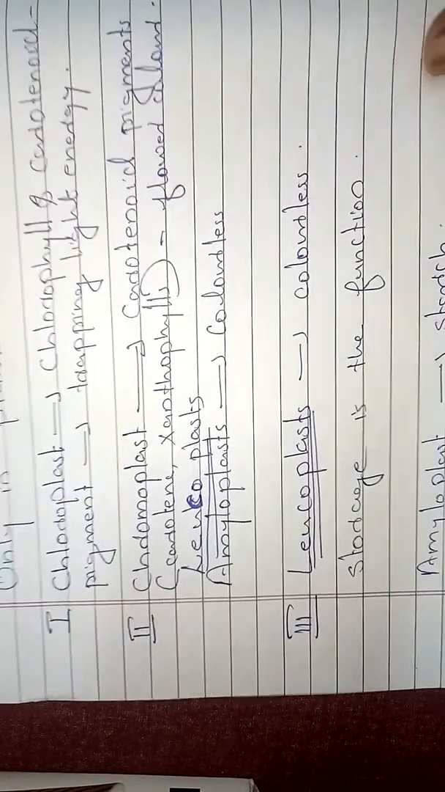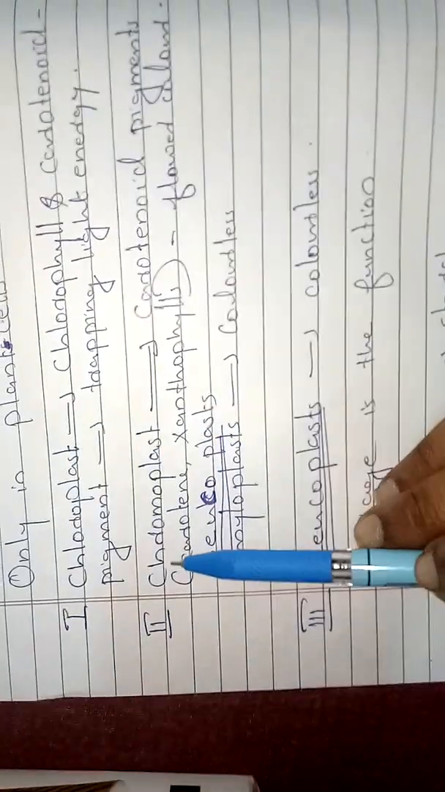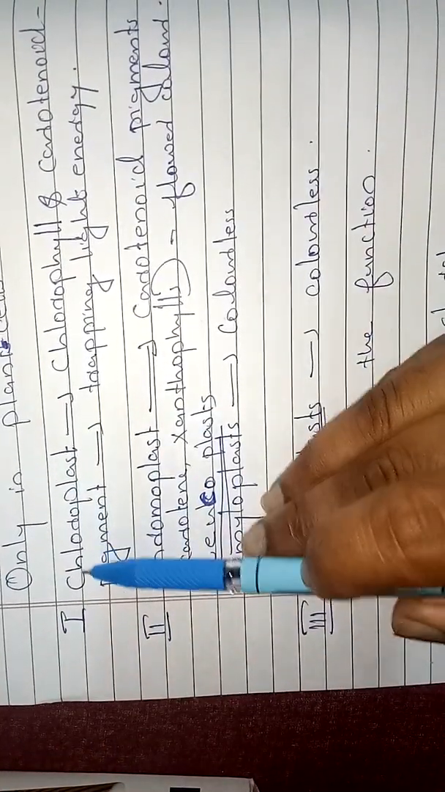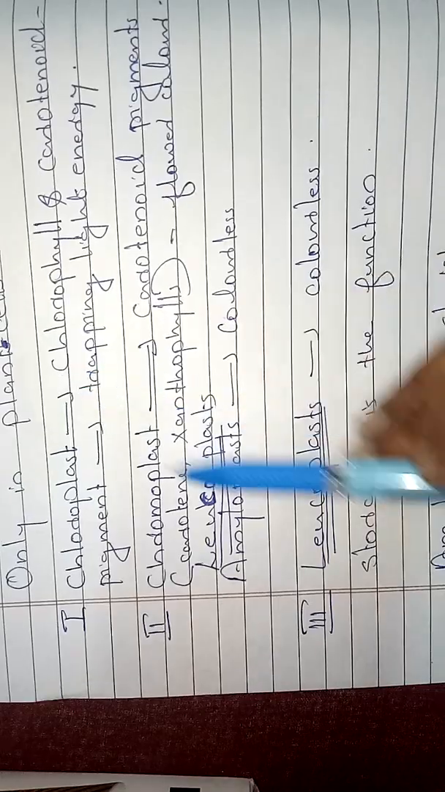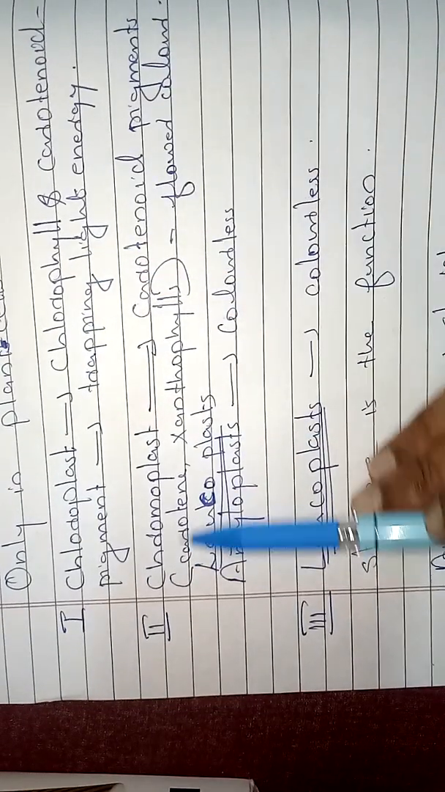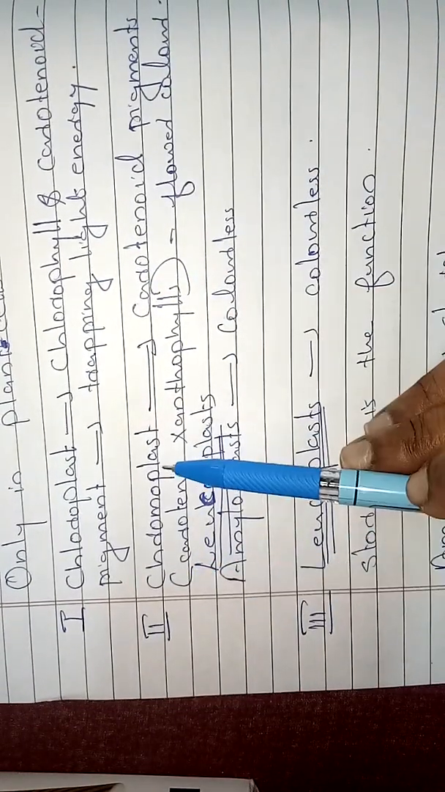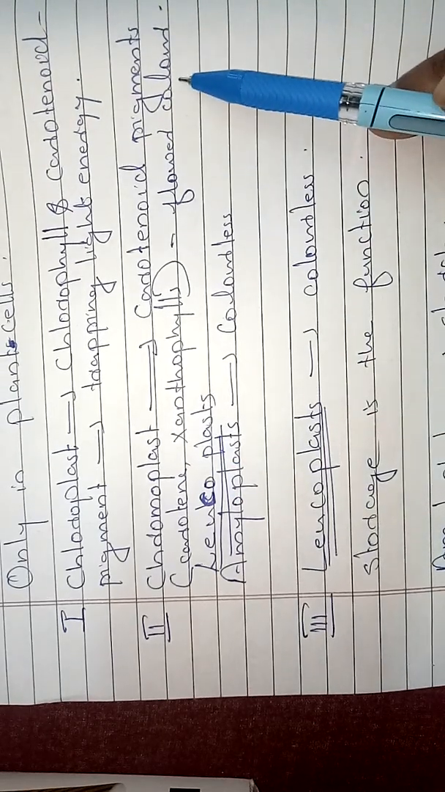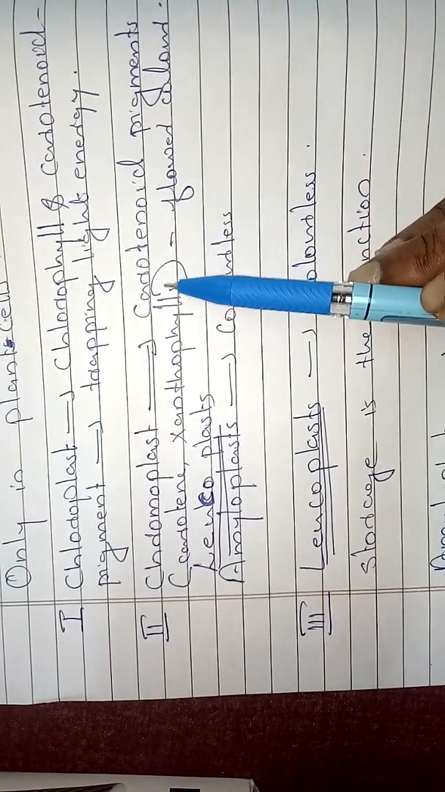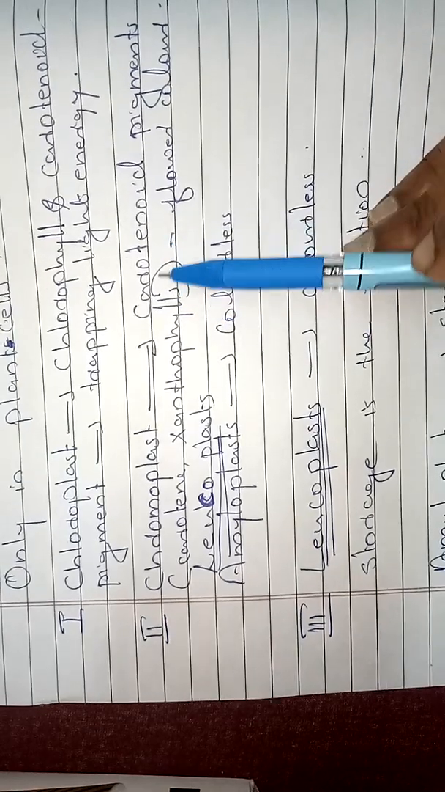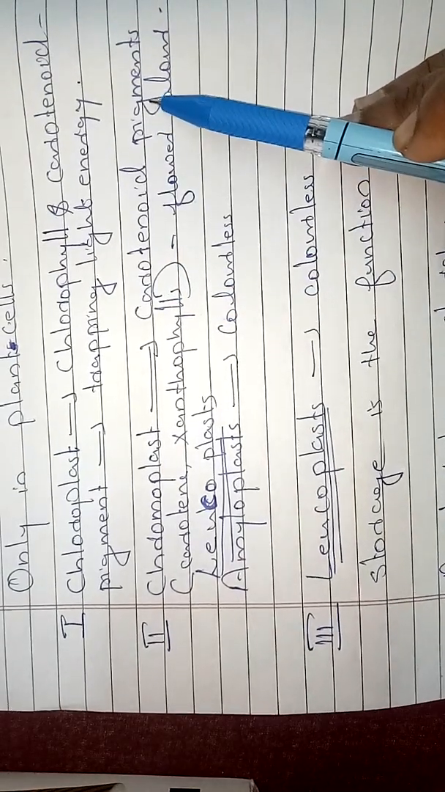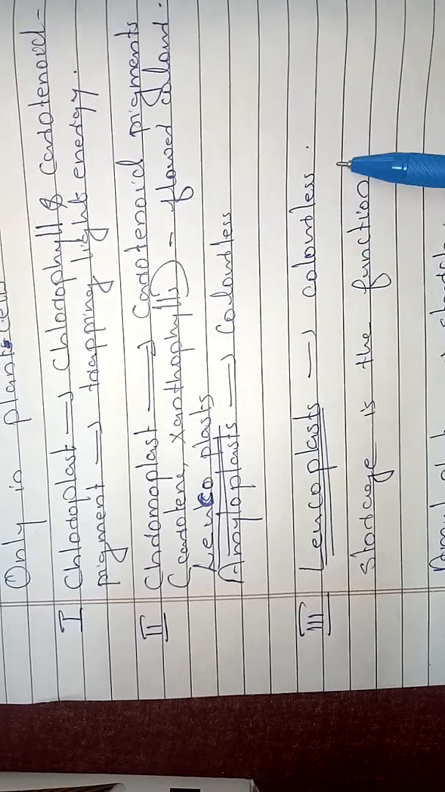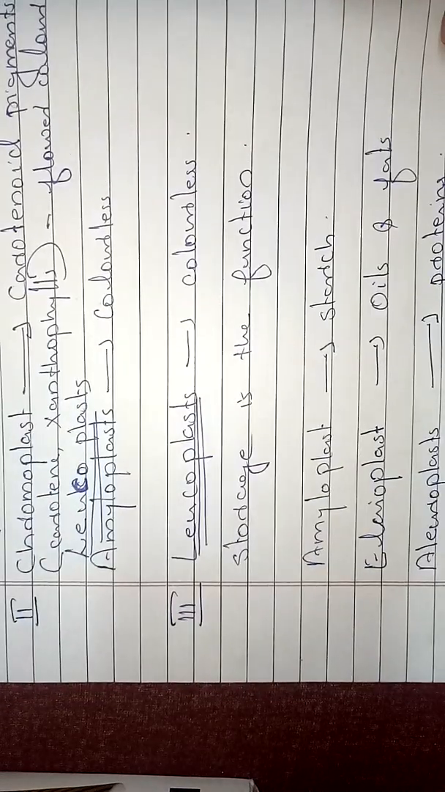So what are they? Chloroplast, chromoplast and leucoplast. Chloroplast gives green color, which has chlorophyll as pigment. Chromoplast is responsible for the different colors of flowers and other parts of plants, and it has carotenoid pigments. And leucoplast is a colorless one, and storage is its main function.